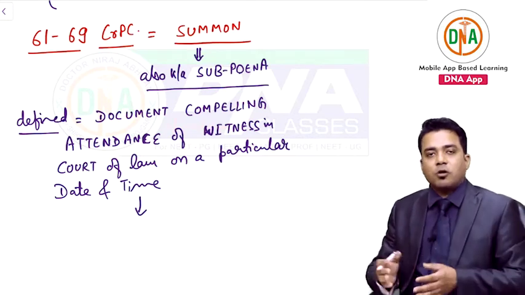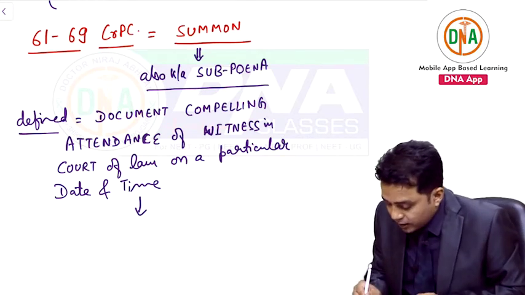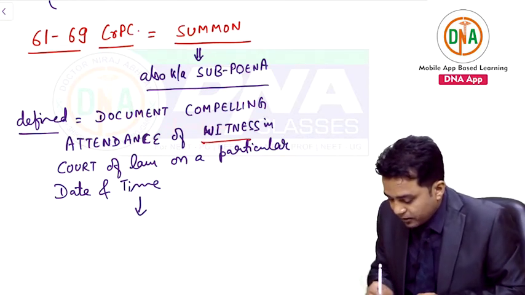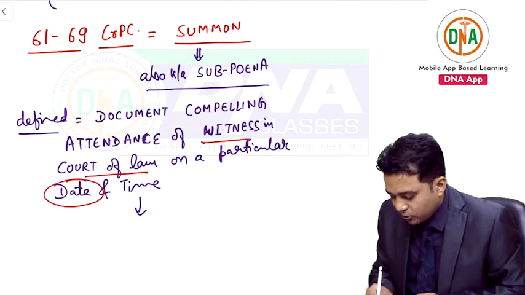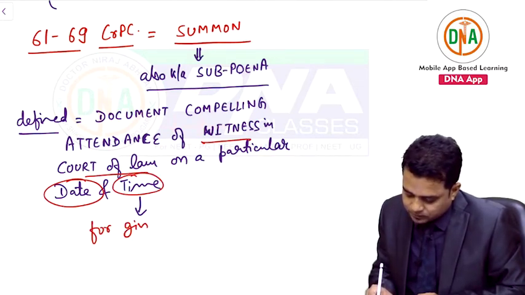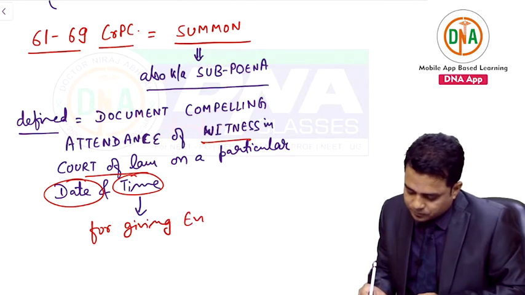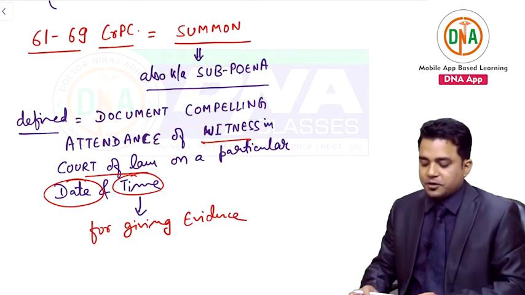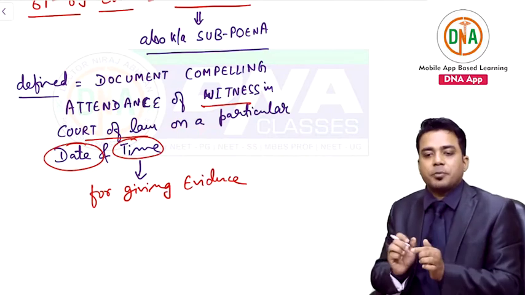What is the purpose of calling a witness on a particular date and time? The purpose is to give evidence on a particular date and time. So this is your definition of summon. It will be a legal paper.